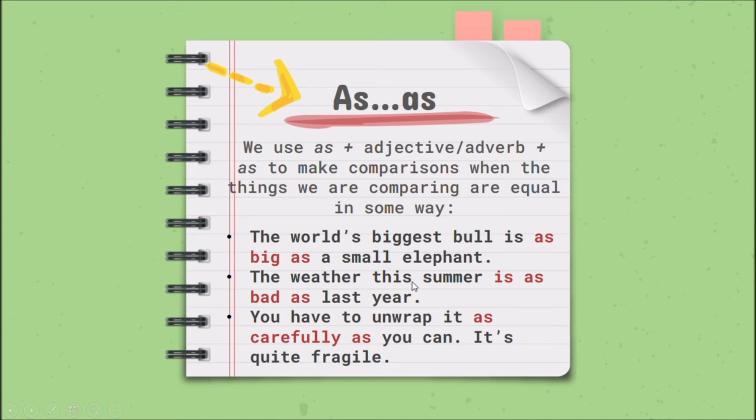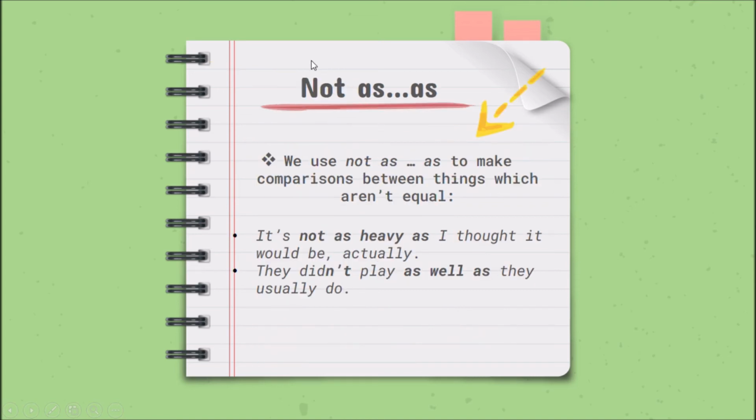The weather this summer is as bad as last year. El clima este verano es tan malo como el del año pasado. ¿Ya? Comparamos entonces, usamos as más el adjetivo más as para comparar dos cosas que son iguales. So, here we use the not as más el adjetivo as when we compare two things that aren't equal, ¿ya?